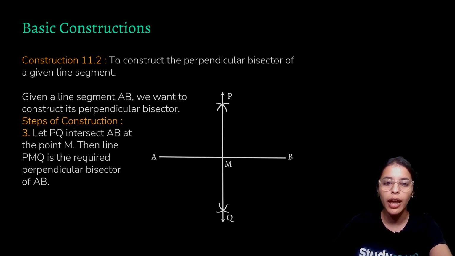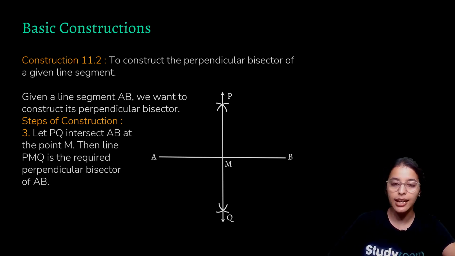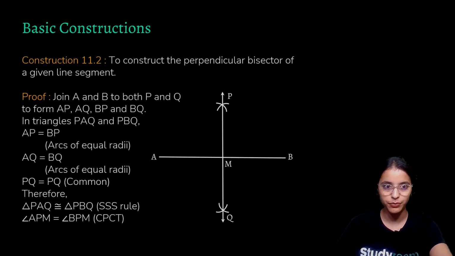AM equals MB, and also the angle that AMP makes is 90 degrees, and similarly is the angle PMB. Now, since we have done the construction and I have only said that this is a perpendicular bisector, let us see how we can prove it. Let us consider its proof.